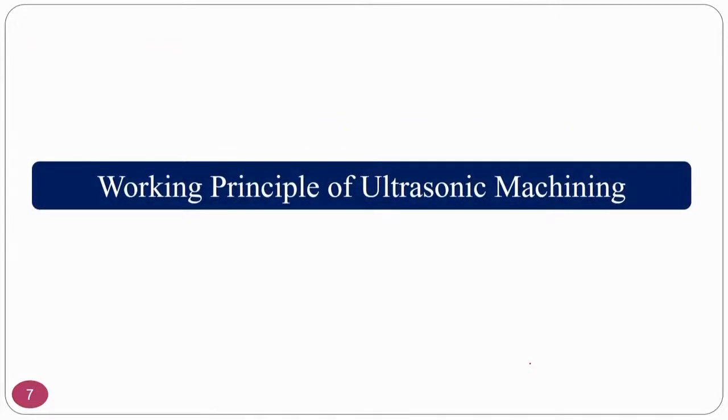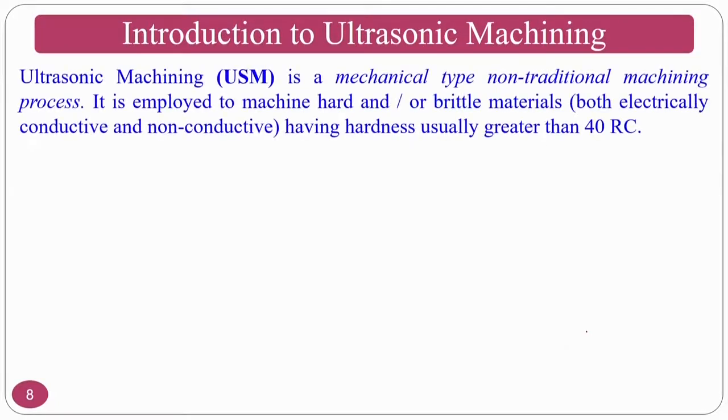Coming to the working principle of ultrasonic machining process. So, the introduction to ultrasonic machining is a mechanical type of non-traditional machining process. As I said in the first slide, it is one of the non-traditional or advanced machining processes. Normally this is employed to machine hard and brittle materials, irrespective of whether they are electrically conductive or non-conductive, having hardness values usually greater than 40 RC.